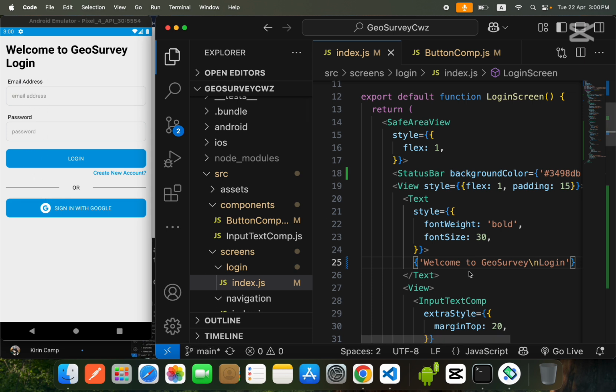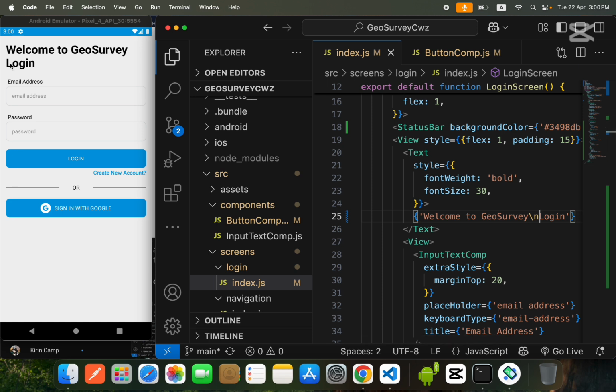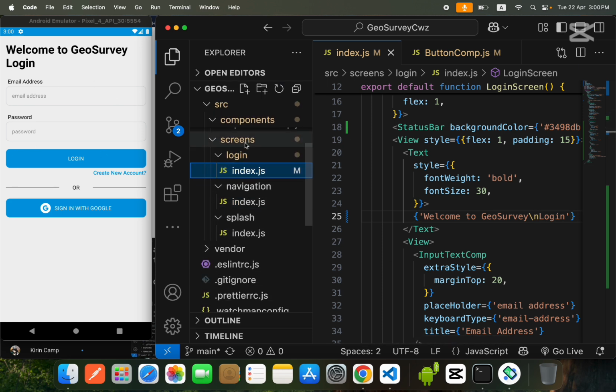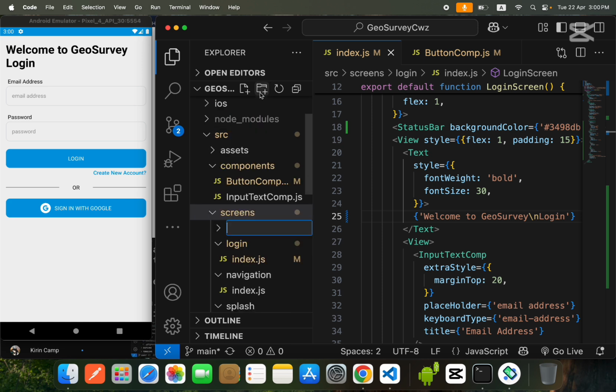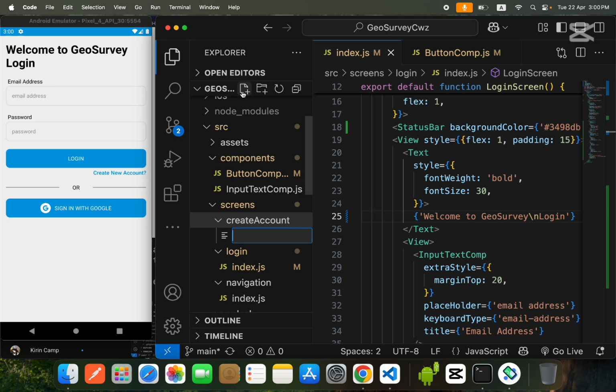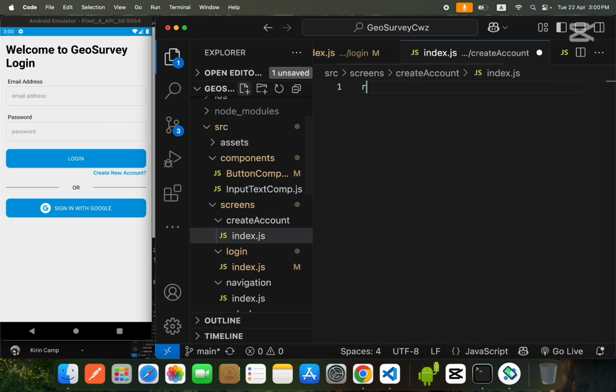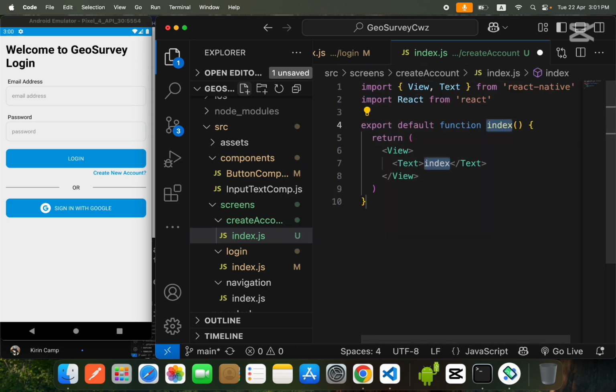Now what we will do is create a new screen called create account. So we will come inside the screens, create a new folder, create account, and we will add index.js, a React Native function, and call it create account screen.